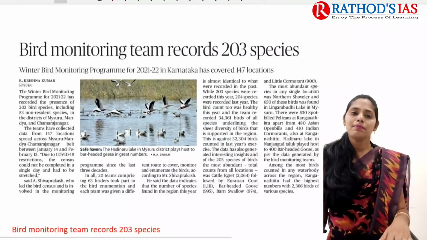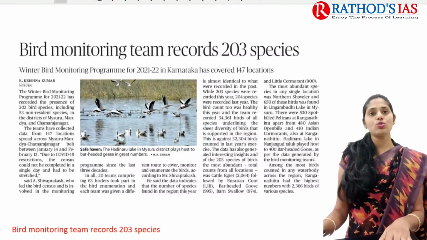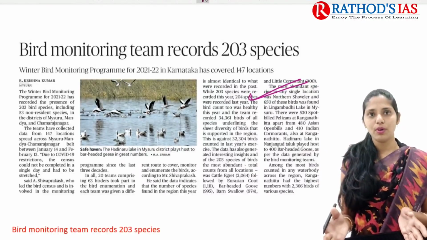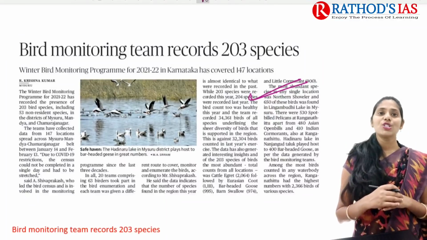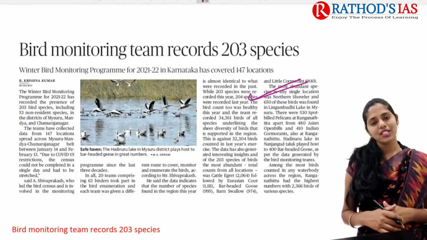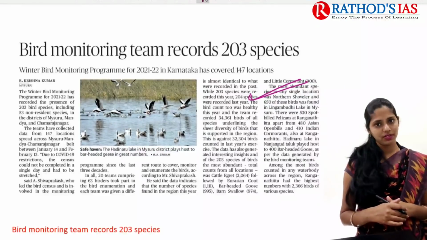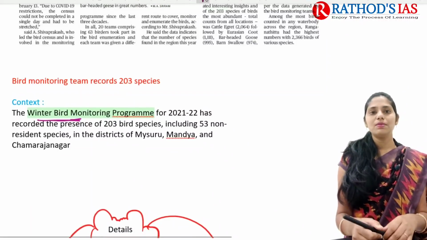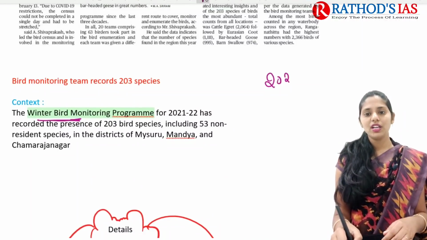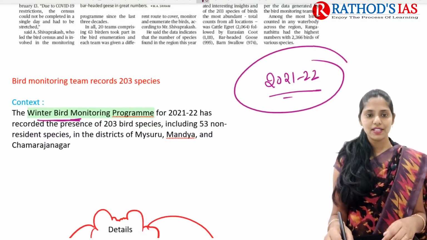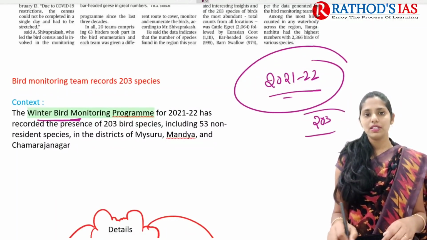It is regarding the bird monitoring team recording 203 species. This article is talking about bird monitoring in a particular belt. This topic is important from your environment and ecology, which comes under GS paper 3. If you see the context, it says that the winter bird monitoring program for 2021-2022 recorded the presence of 203 bird species.